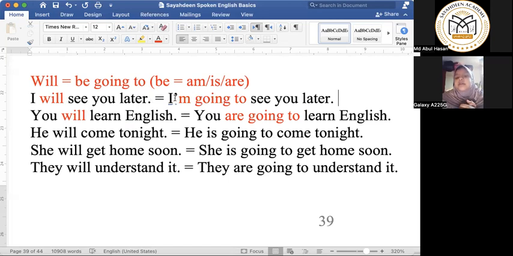Now I'm going to say the second one and you will say the first one. I am going to see you later. I will see you later. You are going to learn English. You will learn English. He is going to come tonight. He will come tonight. Very good. She is going to get home soon. She will get home soon. Very good. They are going to understand it. They will understand it. Very good.